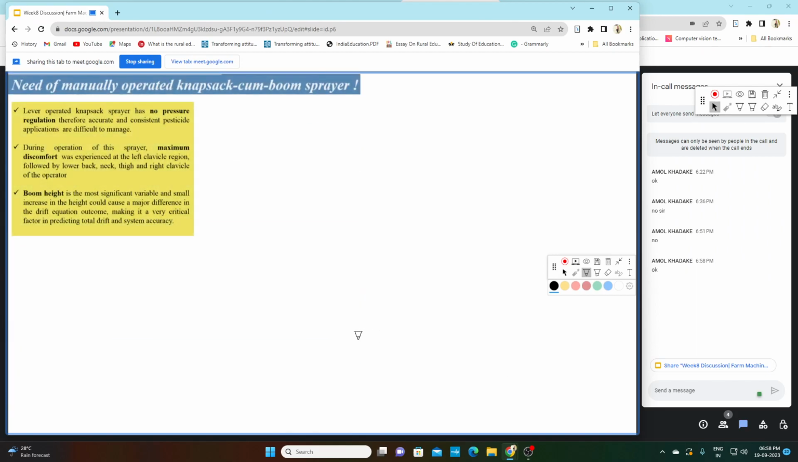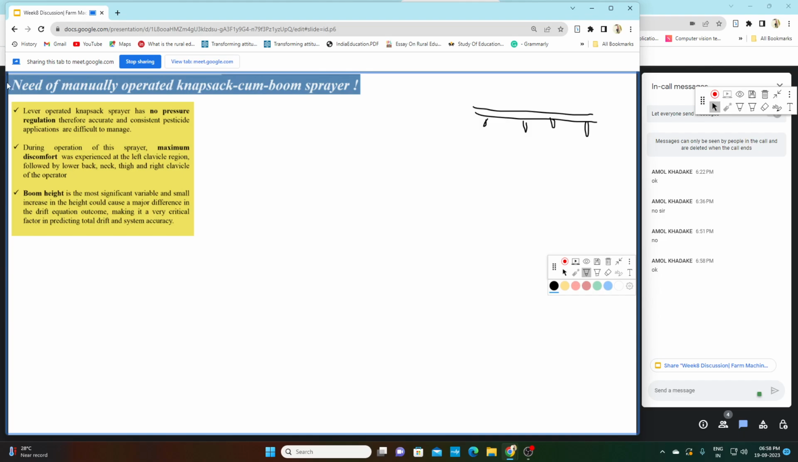What is the need of manually operated knapsack cum boom sprayer? I have already told you what a boom sprayer is. Boom sprayer means if we need to operate many nozzles at once, we use this boom sprayer. So a boom sprayer has more than one nozzle attached to its boom. Now, what is a knapsack sprayer? A knapsack sprayer is a sprayer that is carried by farmers on their back. So we require the combination of this knapsack sprayer and this boom sprayer.